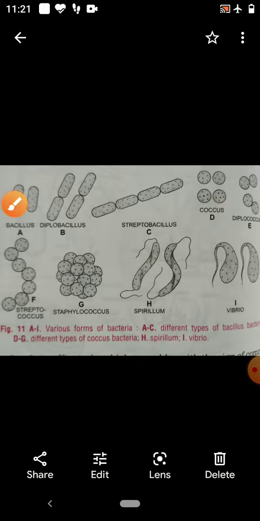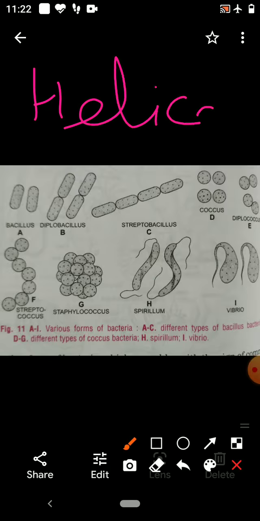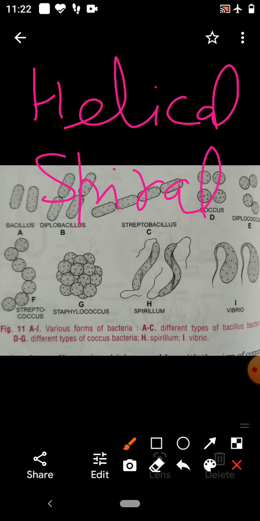Third one is helical bacteria. Helical is also spiral. So this is the structure of spiral bacteria. These spiral bacteria have flagella, hair-like structures that help in locomotion.